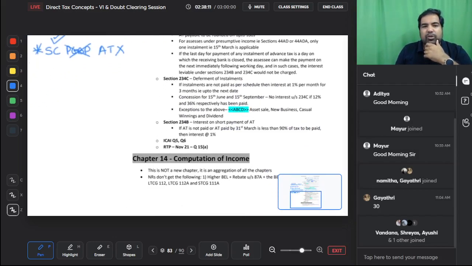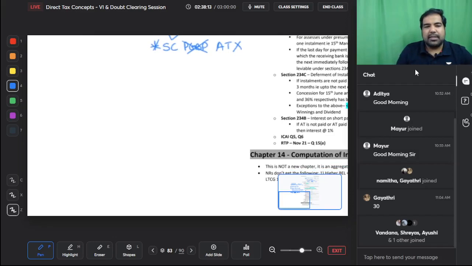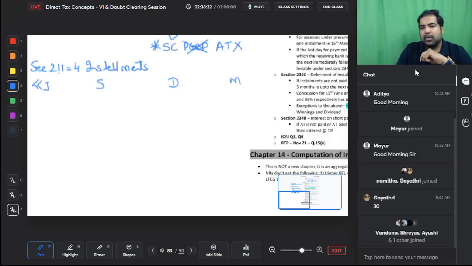Next, guys, how do you pay advance tax? The government says that we will collect advance tax in 4 installments. There is a section called section 211, 2 plus 1 3, 3 plus 1 4. So they say we will collect it in 4 installments as under. There is a shortcut even for that. The shortcut says just send demanded money, or in Hindi I use the shortcut jaldi se de do money. So just send demanded money.